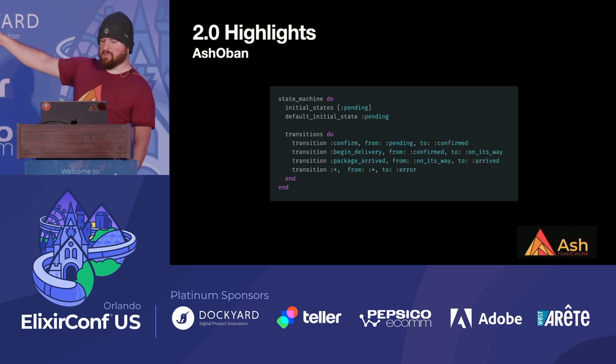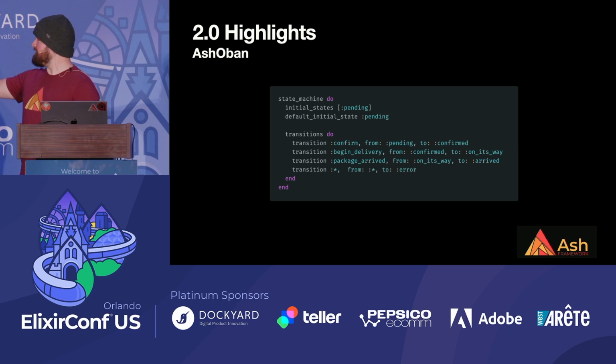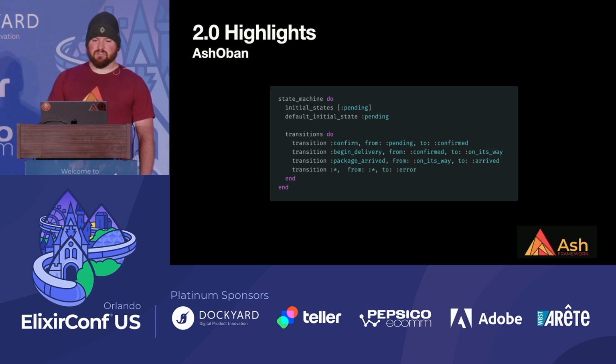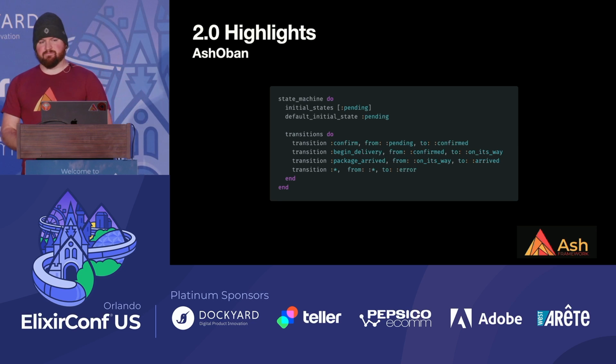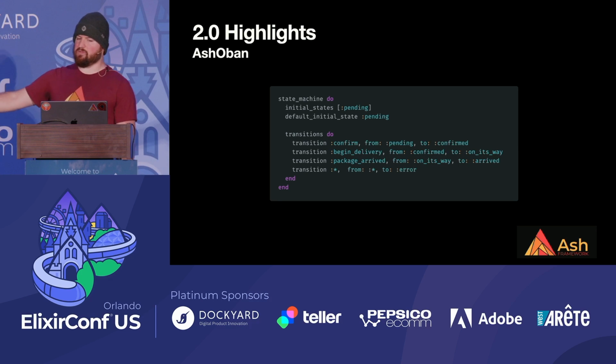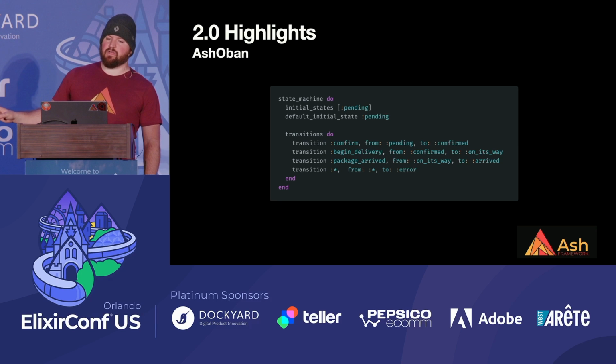That should say AshStateMachine, because this is AshStateMachine. So this is a really common thing. We see this all over the place, where you essentially use some piece of state to represent a workflow or something like that, and it's an isolated workflow. And state machines are a super powerful concept, so we wanted to make them integrated directly into resources.